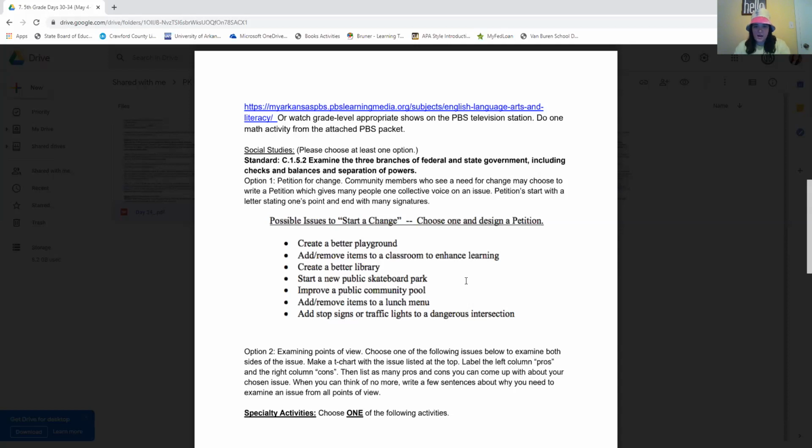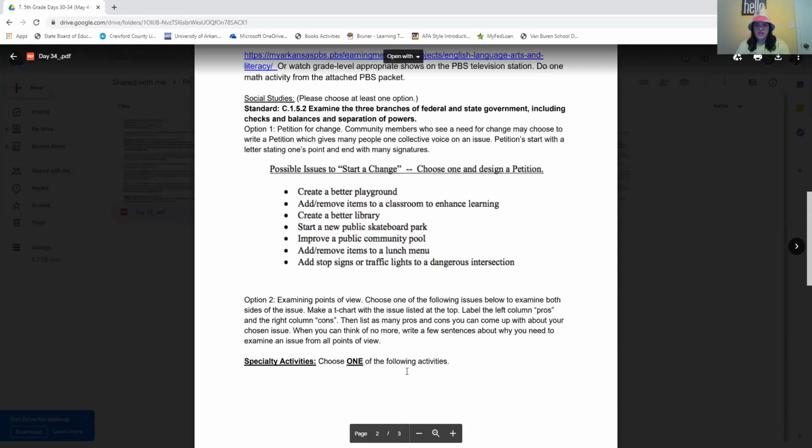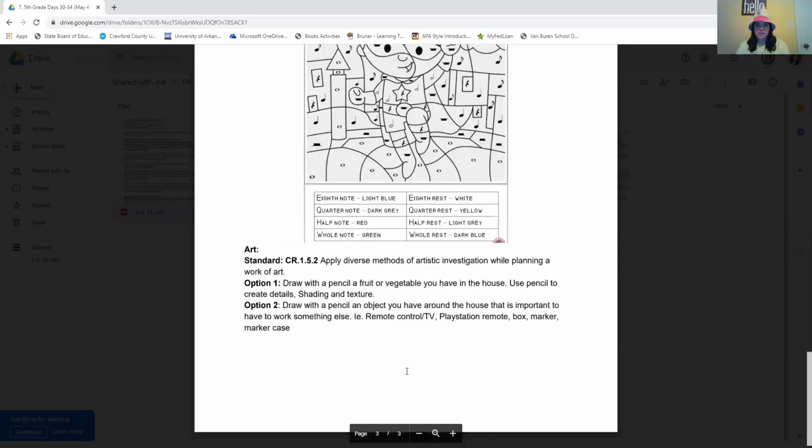When you can think of no more, write a few sentences about why you need to examine an issue from all points of view. So why is it important to look at an issue from both sides, from the pros and the cons? Why is it important to look at the pros and cons of an issue before making decisions? Why is it important to look at both points of view? So let's see. Let me see if they give you a list of topics.